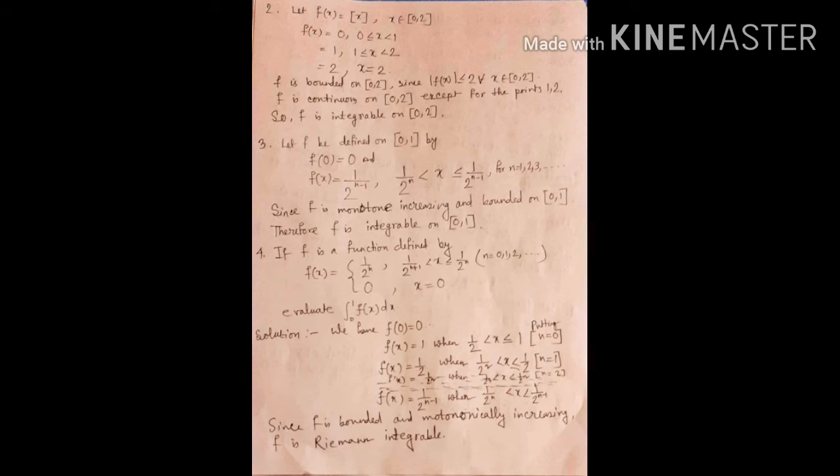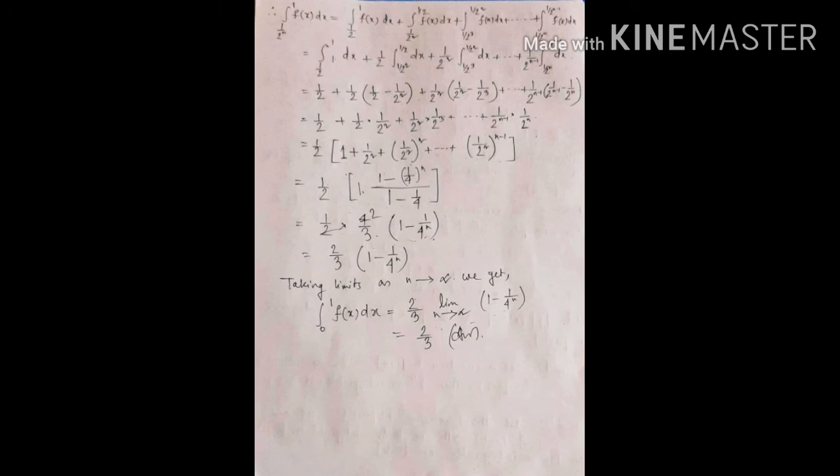So since f is bounded and monotonically increasing, f is integrable. Now the integral from 1/2^n to 1 of f(x) dx is equal to the integral from 1/2 to 1 of f(x) dx plus the integral from 1/2^2 to 1/2 of f(x) dx plus the integral from 1/2^3 to 1/2^2 of f(x) dx plus and so on, up to the integral from 1/2^n to 1/2^(n-1) of f(x) dx.